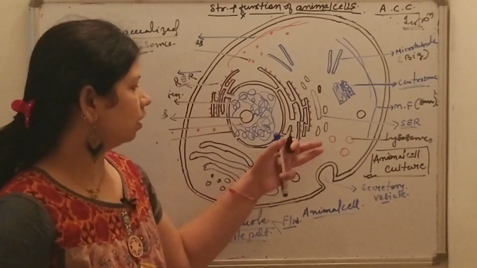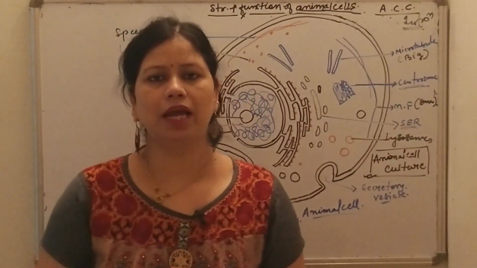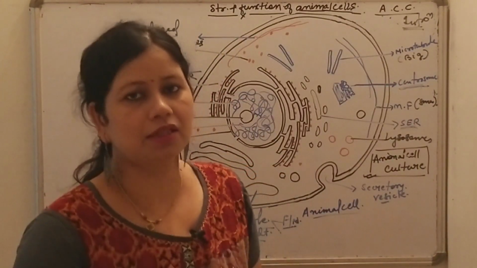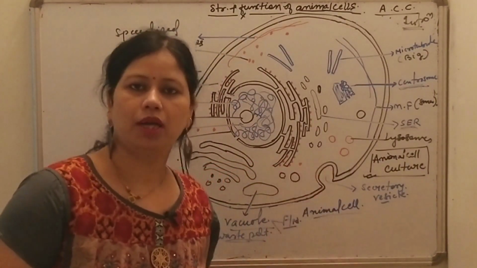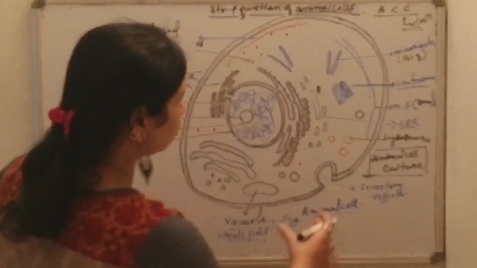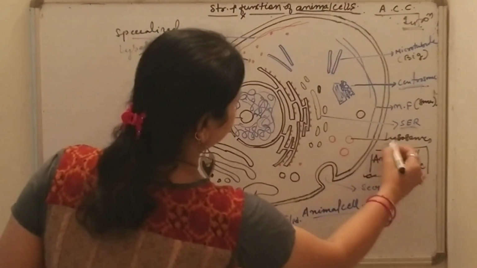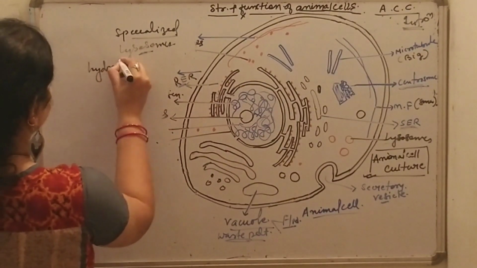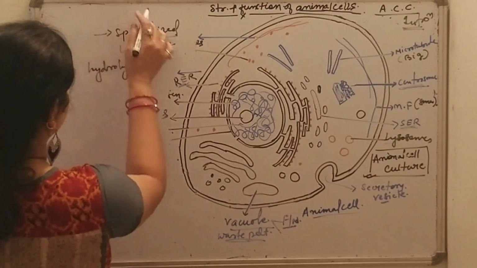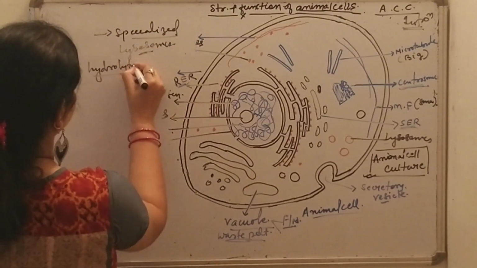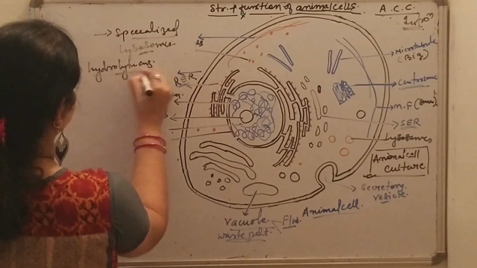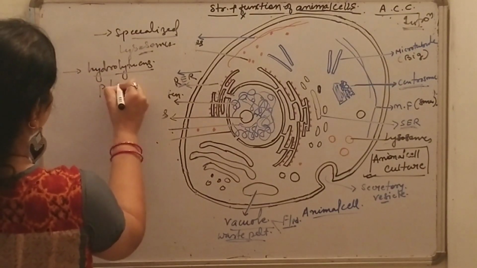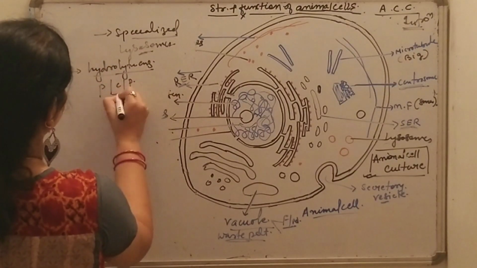These lysosomes contain hydrolytic enzymes, which are mainly responsible for digesting macromolecules such as carbohydrates, lipids, and proteins. This is because they contain the hydrolytic enzymes or acidic enzymes. So these lysosomes, known as specialized vesicles, contain hydrolytic enzymes which digest macromolecules such as protein and carbohydrate.